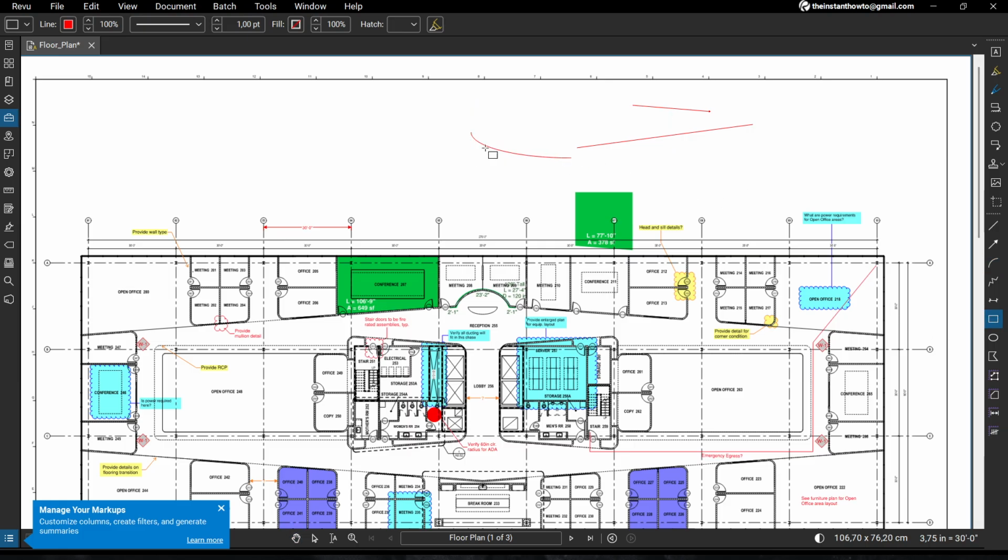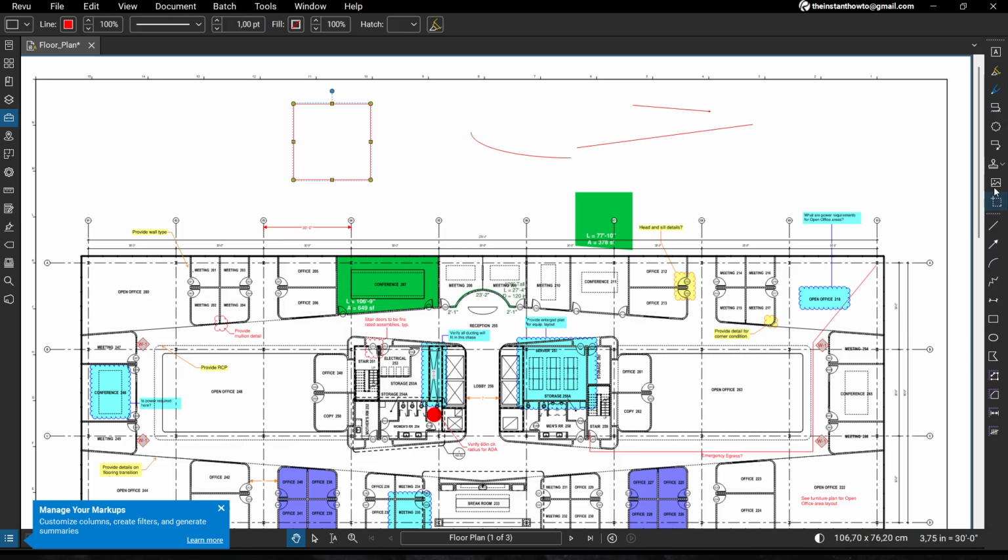And if the objects you're drawing can be symmetrical, holding down your shift key on your keyboard will make them symmetrical. So as you can see, I have a rectangle. I can customize it however I want, but if I hold down my shift key, it's going to always make a square, okay? So that's basically how to draw.